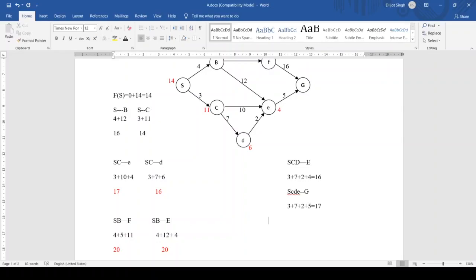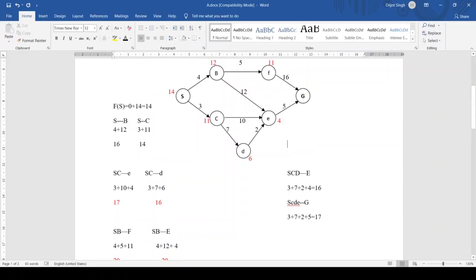Again we'll traverse the remaining one, the last path: S to B, B to F and F to G. That will take us to the goal state, right? Here S to B is 4, B to F is 5, F to G is 16, and it comes out to be 25.